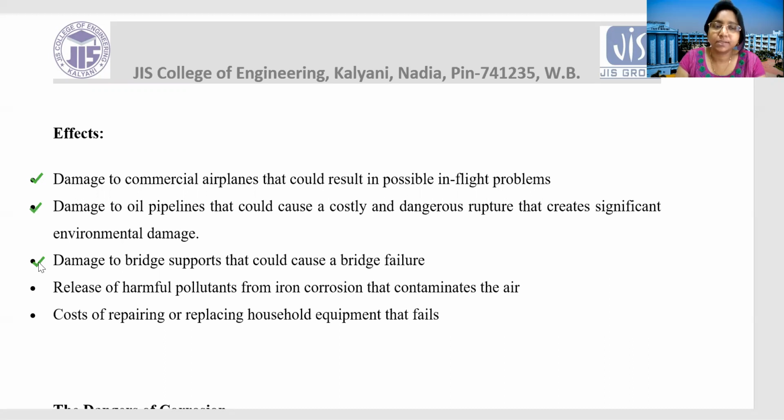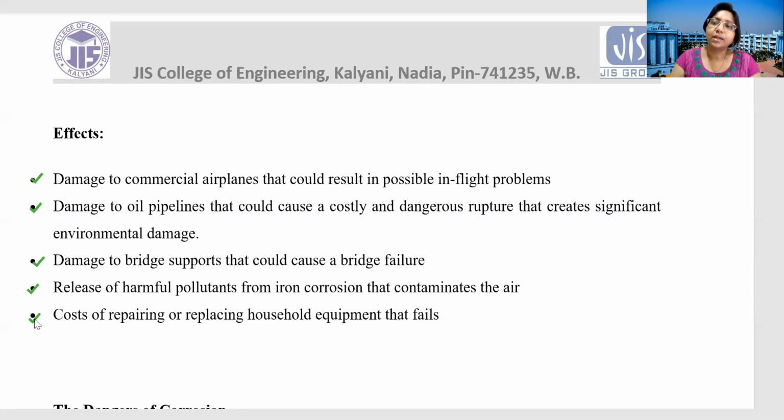It is so dangerous. Number 4, release of harmful pollutants from iron corrosion that contaminates the air. Number 5, the cost of repairing or replacing household equipment that fails. So you have seen that after a few days, what is already corroded basically breaks.